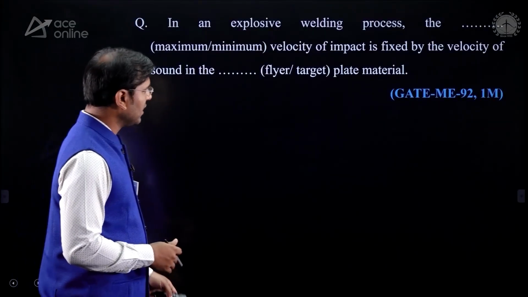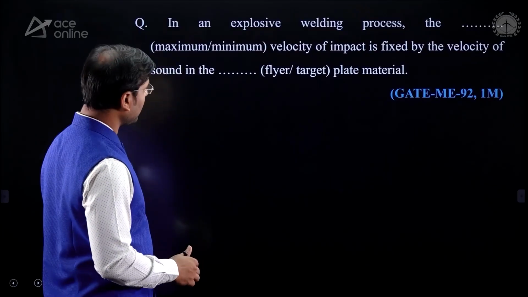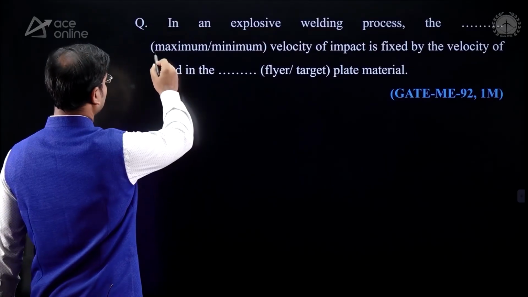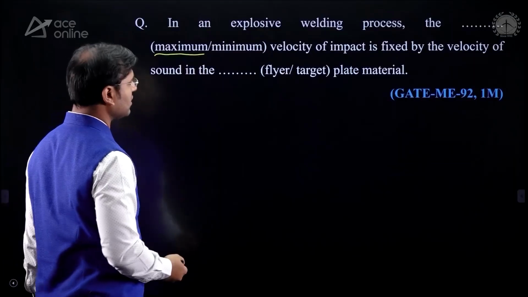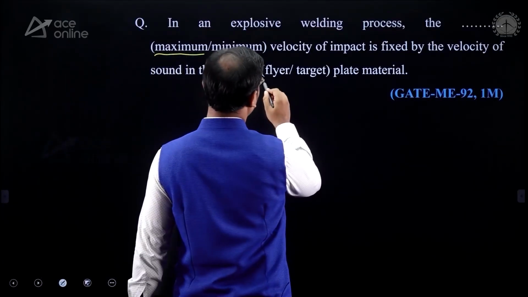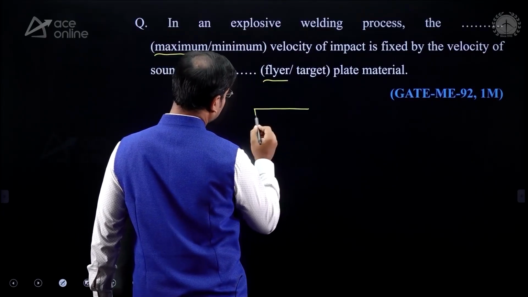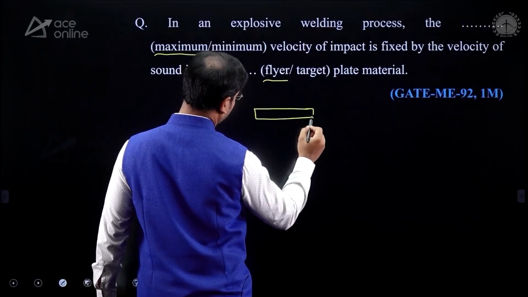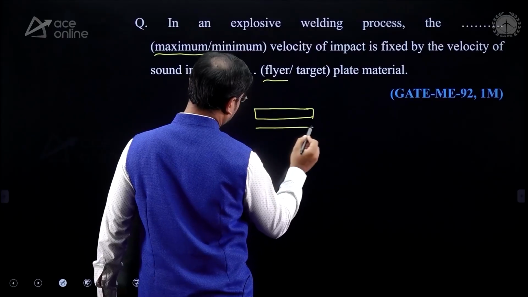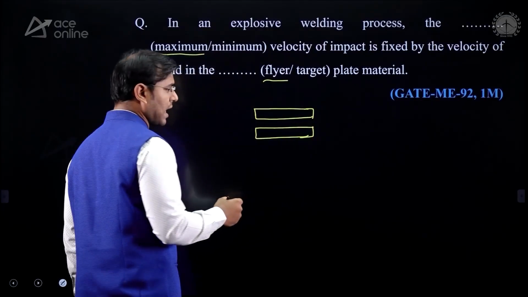In an explosive welding process, the maximum velocity of impact is fixed by the velocity of sound in the flyer plate material. There are two plates. The first plate, which is flying, is known as the flyer plate, and the second plate is known as the backer plate or target plate.